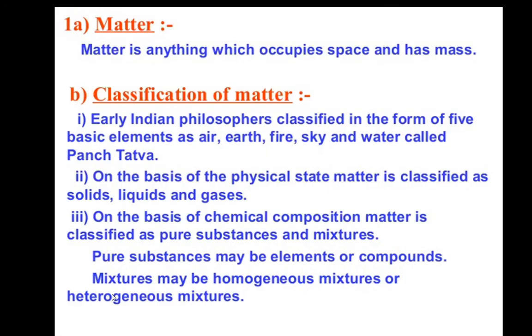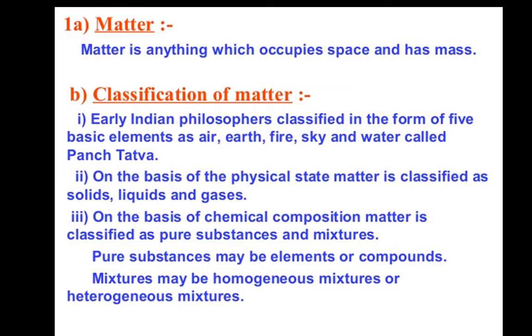Okay. So, a summary of this lesson: matter is anything which occupies space and has mass. Now the classification of matter: how can we classify it according to Indian philosophers? Matter is classified in the form of 5 basic elements: air, earth, fire, sky and water.